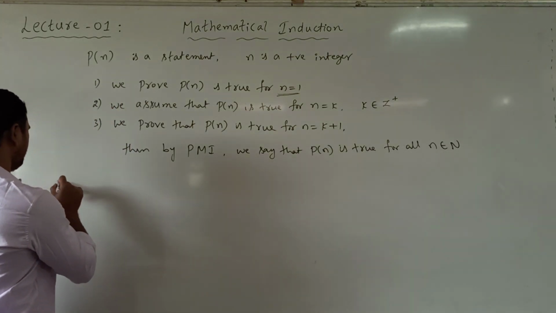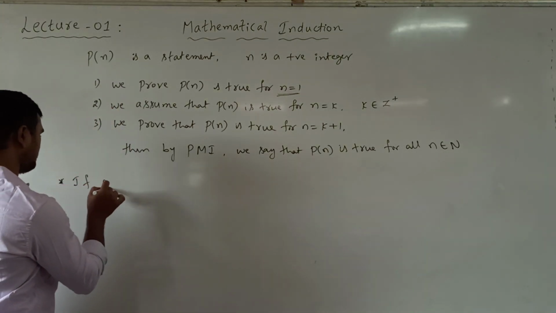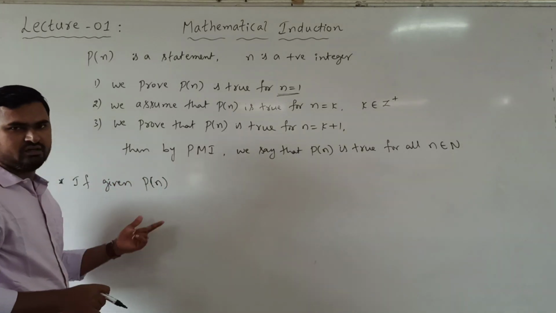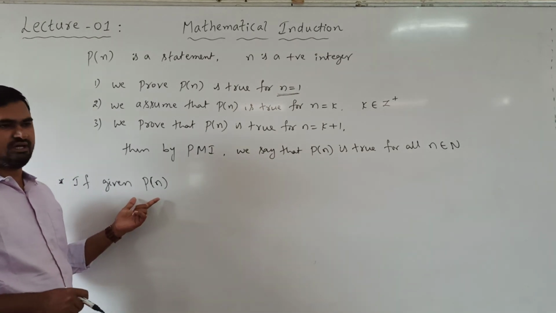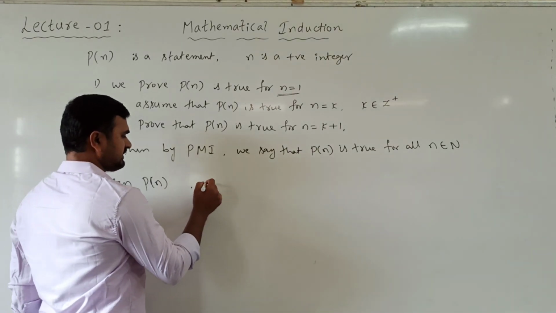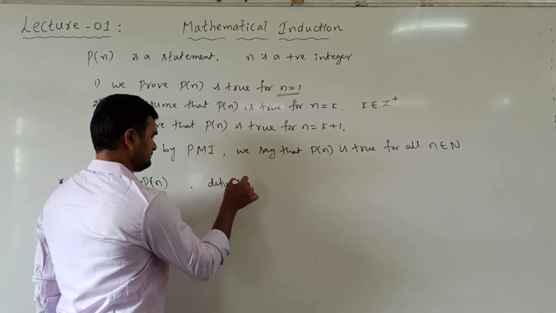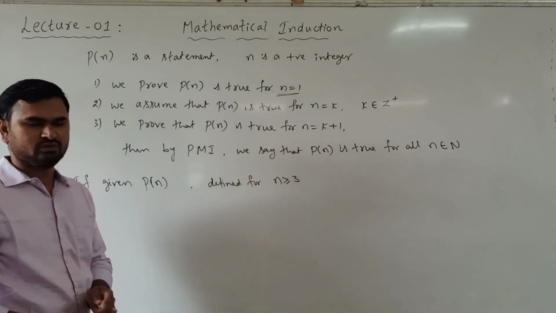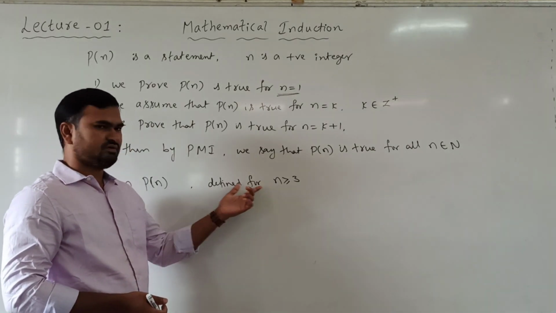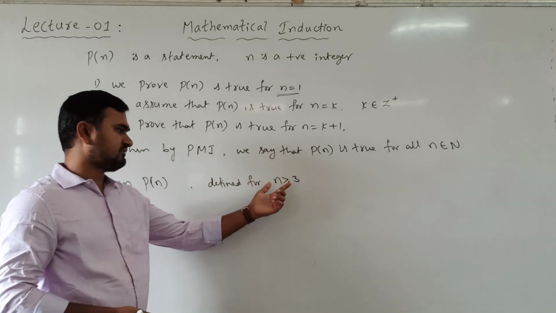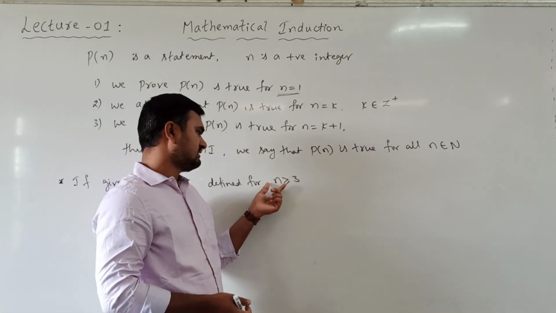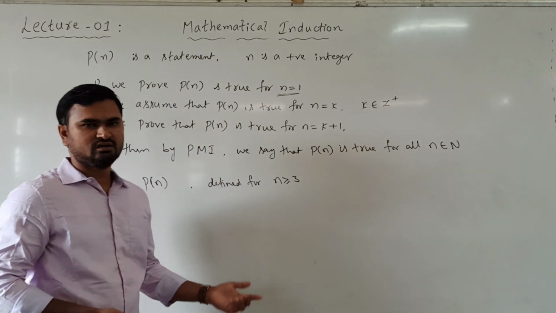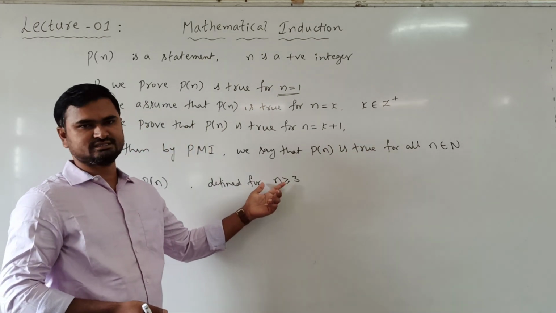Suppose a statement P of n is given, and it is defined for n greater than or equal to 3. Here the values of n we can take from 3 to infinity. Here also we take only the integers.